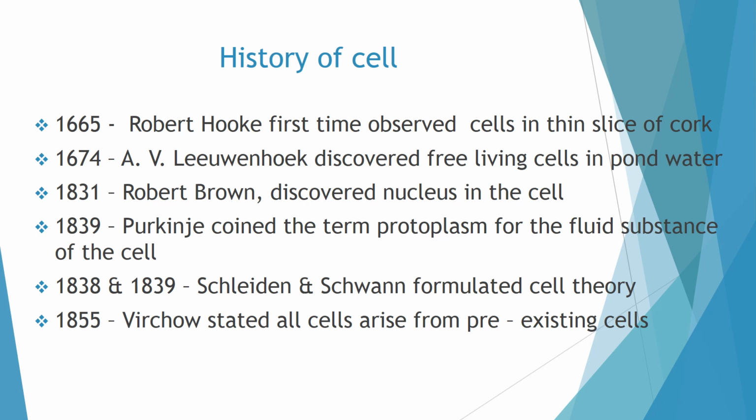In 1831, Robert Brown discovered the nucleus in the cell. In 1839, Purkinje coined the term protoplasm for the fluid substance of the cell. In 1838 and 1839, two biologists, Schleiden and Schwann, formulated the cell theory. And in 1855, Virchow added the point to the cell theory that all cells arise from pre-existing cells.